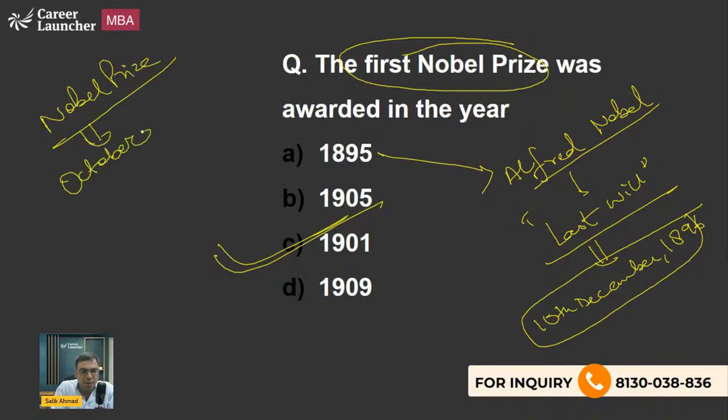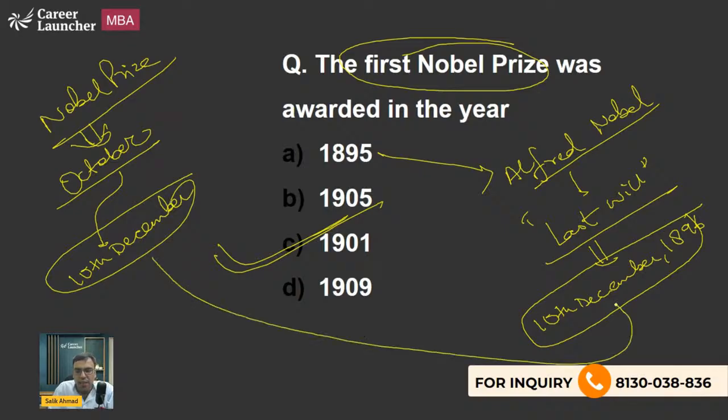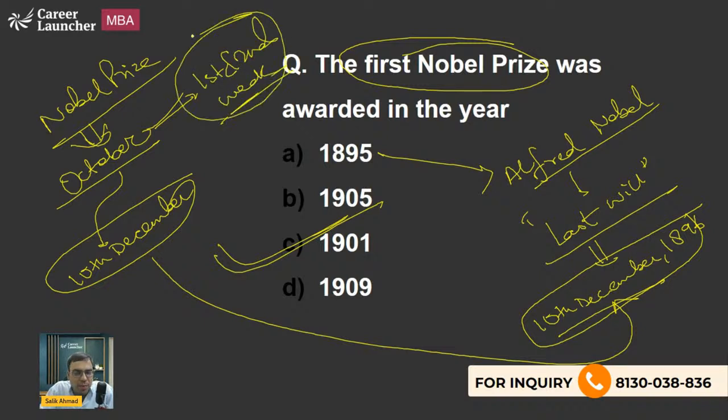Okay. But the award is given on 10th December, because 10th December is the death anniversary of Alfred Nobel. The announcements are made in the first and second week of October. These are announced, so it is being announced these days.